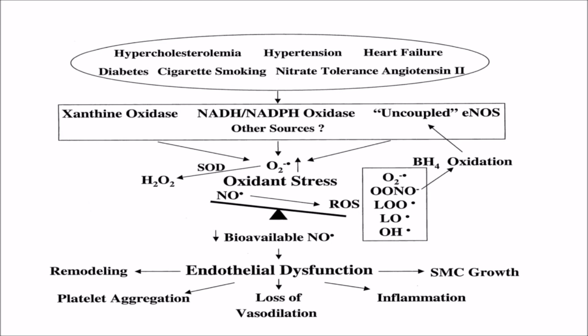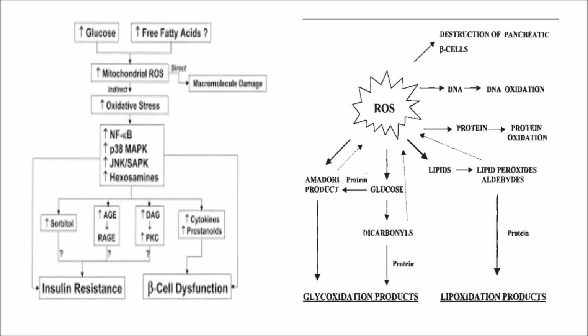Again, the reactive oxygen species are involved in many cardiovascular diseases due to endothelial dysfunction. Reactive oxygen species can destroy the pancreatic beta cells, can cause beta cell dysfunction, can cause insulin resistance, and in diabetes there is hyperglycemia, and that glucose can generate advanced glycation end products which are very harmful.